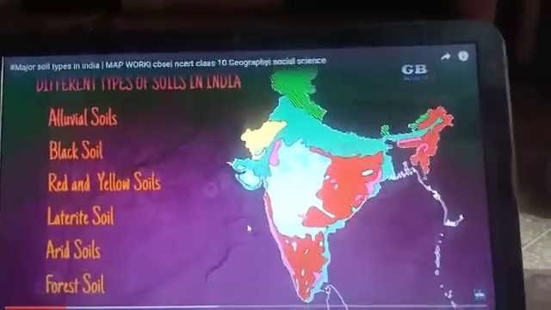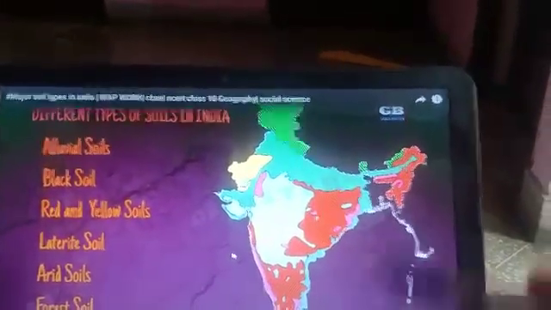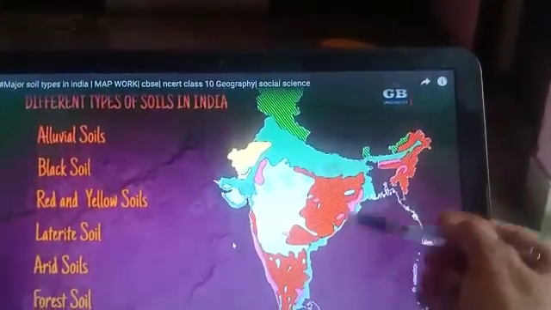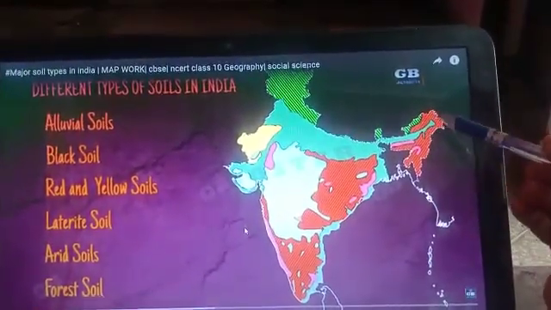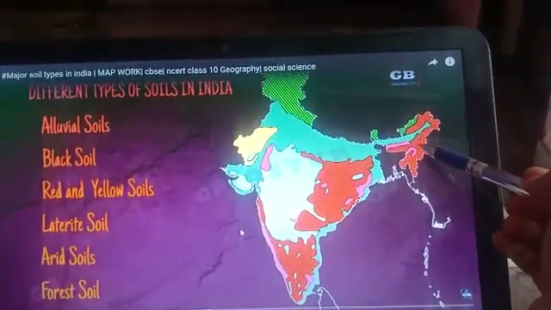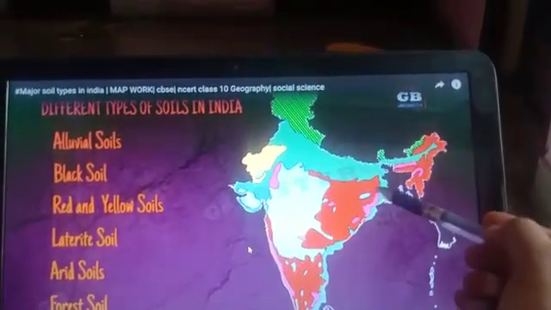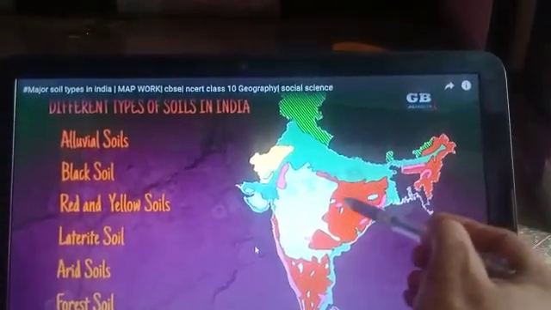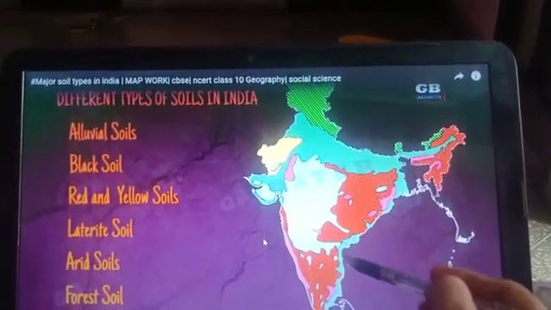Now come to red and yellow soil. Red and yellow soil is found in our country in the eastern and southern parts. In the east, Arunachal Pradesh, Nagaland, Manipur, Mizoram, Tripura and Meghalaya will come. And here Jharkhand, Chhattisgarh, Odisha, Andhra Pradesh.